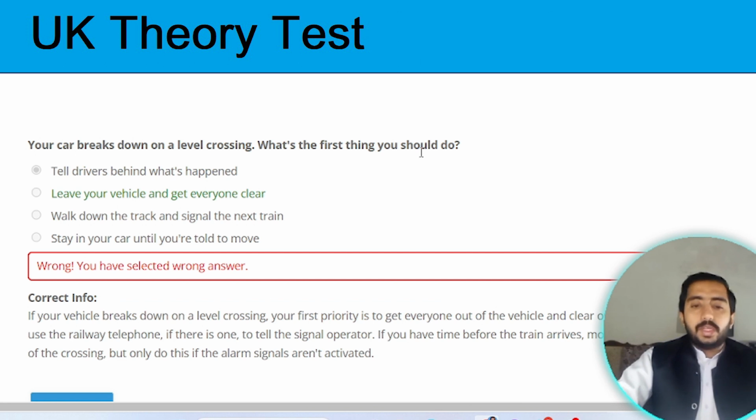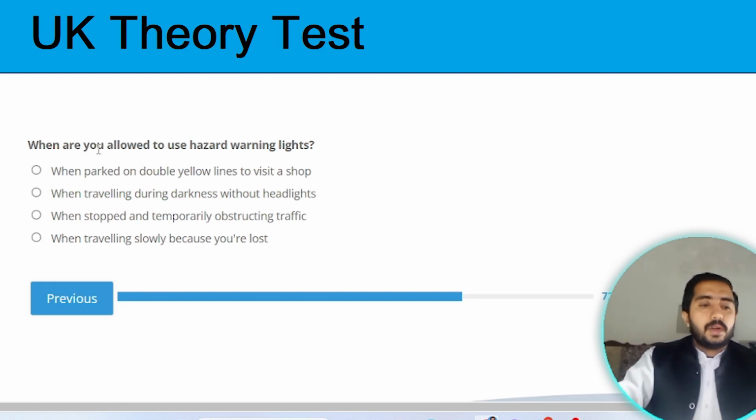No, you need to leave your vehicle and get everyone clear. When are you allowed to use hazard warning lights? Your hazard warning lights are allowed to be used when stopped and temporarily obstructing traffic. Option C is the correct one.